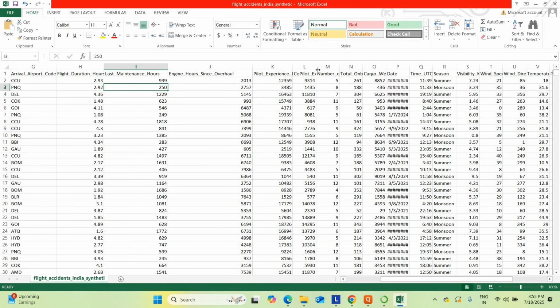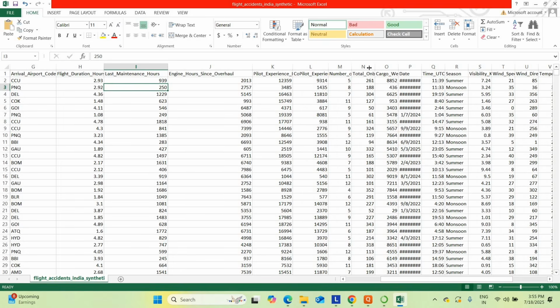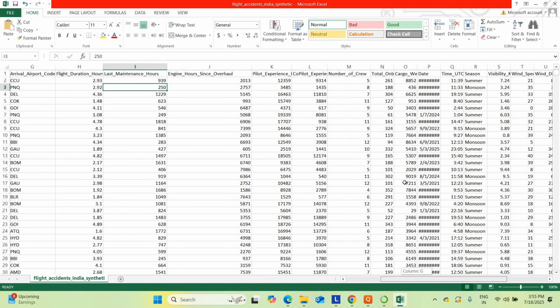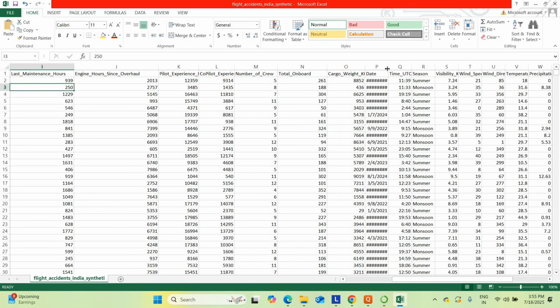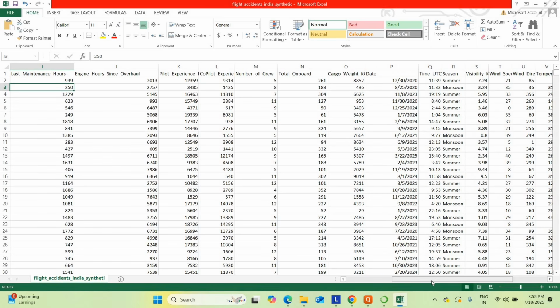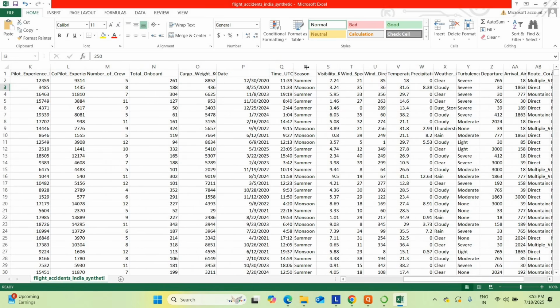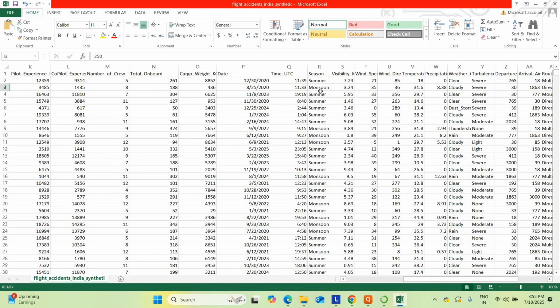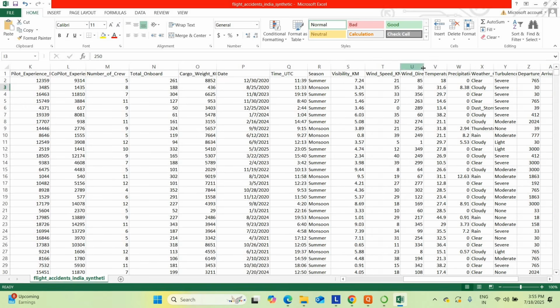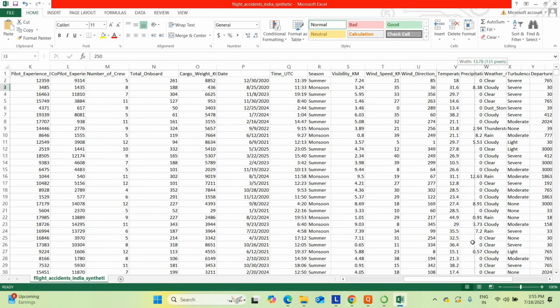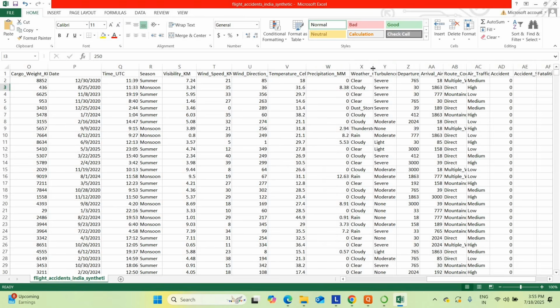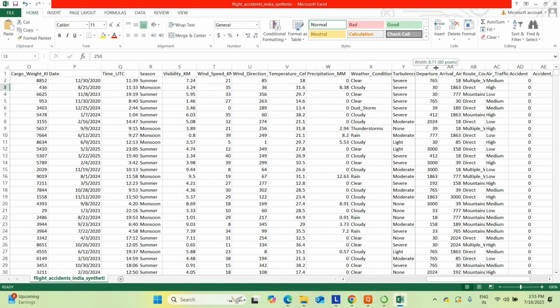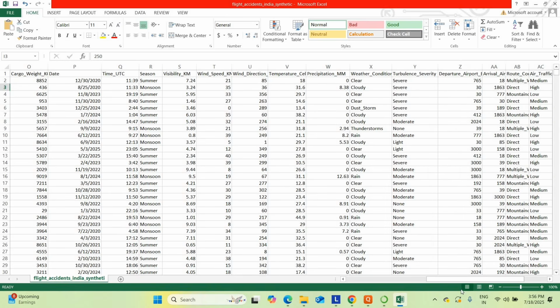Then pilot experience, co-pilot experience, number of crew, total onboard passenger count, the cargo weight of the overall luggage, and the particular journey time and date. So this is the data set we have taken. What is the international time, what's the season: summer, monsoon or winter. What's the visibility, the wind speed, the wind direction, the temperature on that particular day, precipitation, weather condition, turbulence, then departure airport.